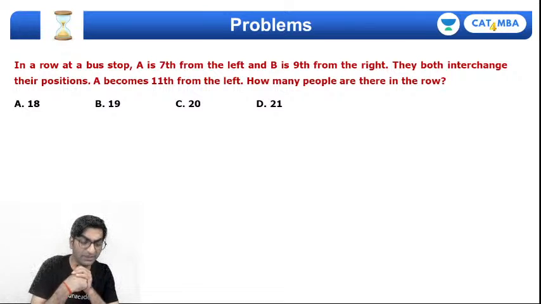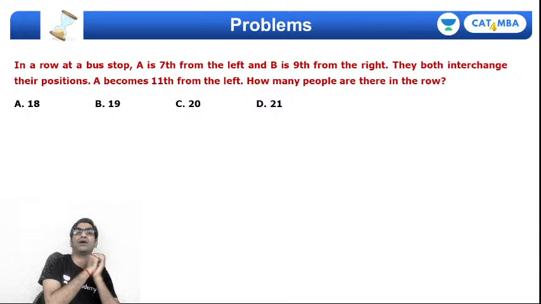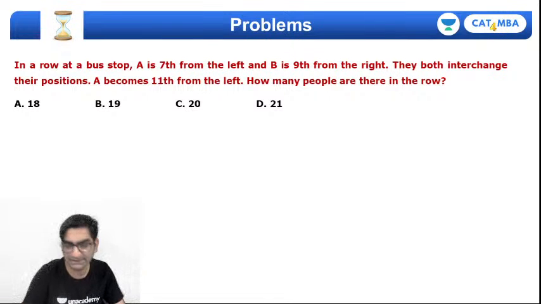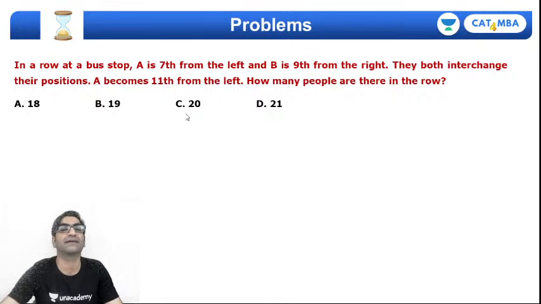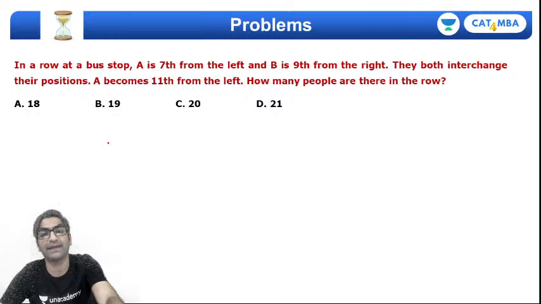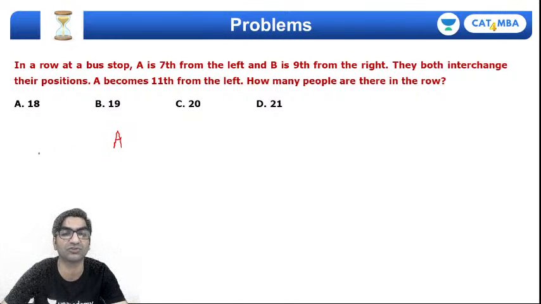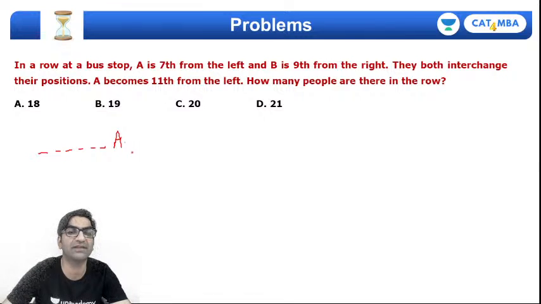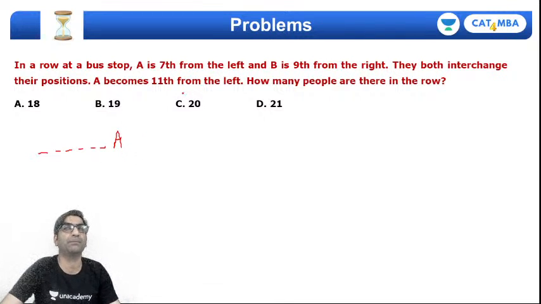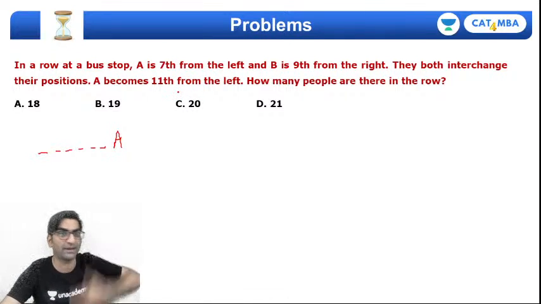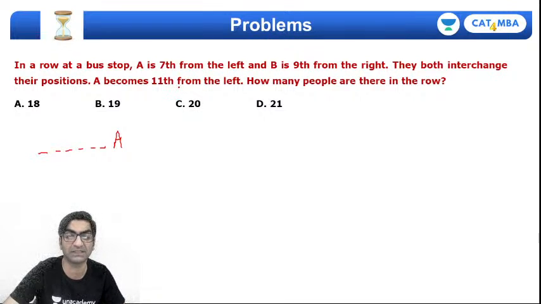Okay, here's question number 3. अगला question देखिए. In a row at a bus stop, not a row would be a fight. In a row at a bus stop, है ना, तो A खड़ा है. A is 7th from the left, right? So सोचो यहाँ से लाइन शुरू हो रही है. Left से 7th है. तो अगर मेरा position, like for example, imagine if my position is 3rd, then 1, 2 and then me, right? So there will be 2 persons to my left.